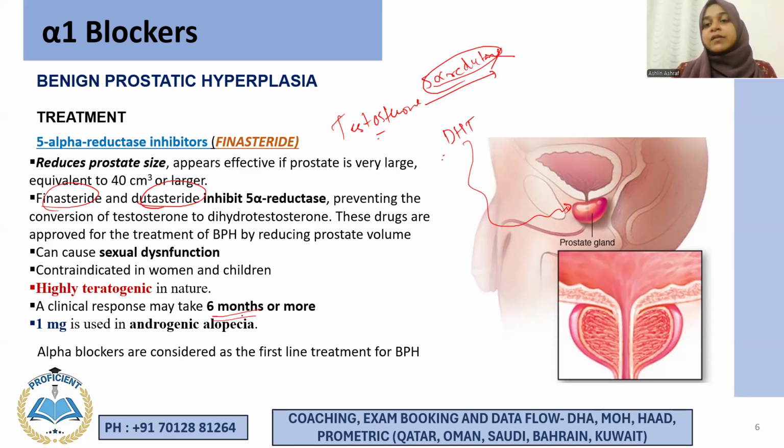6 months. Okay, it may take even more than that, right? So when you see a person prescribed with 5-alpha reductase inhibitors as a pharmacist, what is your responsibility? It is to do patient counseling. So the question comes, what you need to tell them when you see a patient on finasteride for the purpose of BPH? You have to tell them that you have to take this drug for at least 6 months time to see any clinical effects, right?